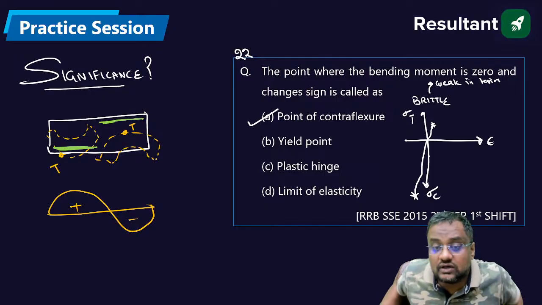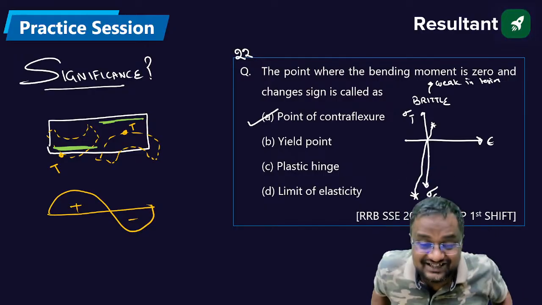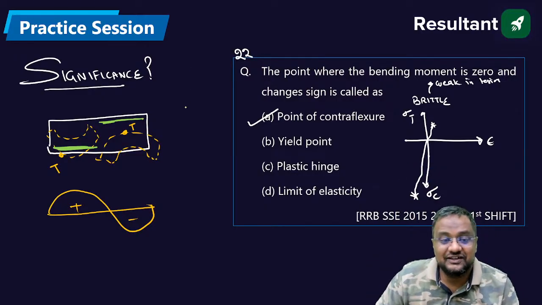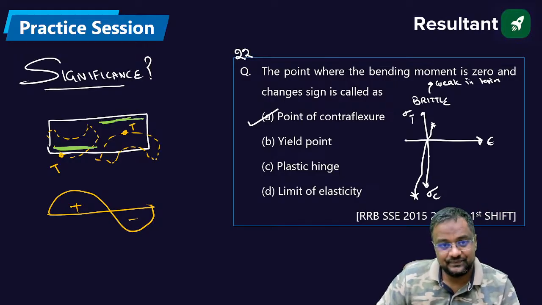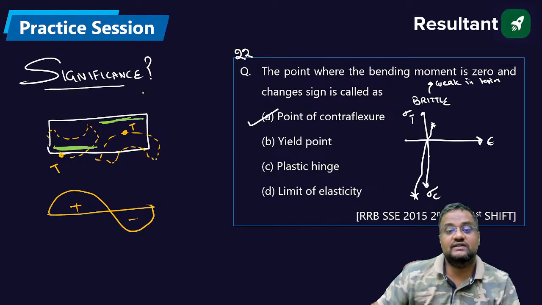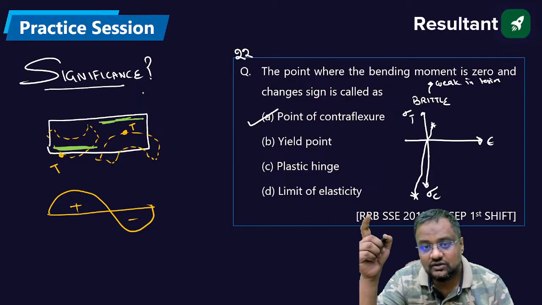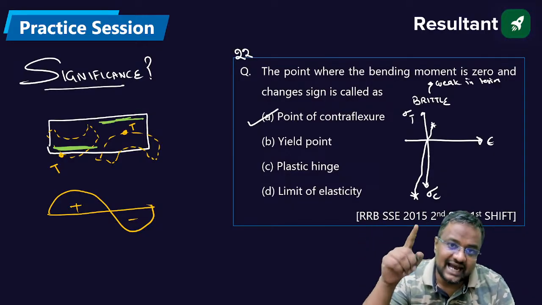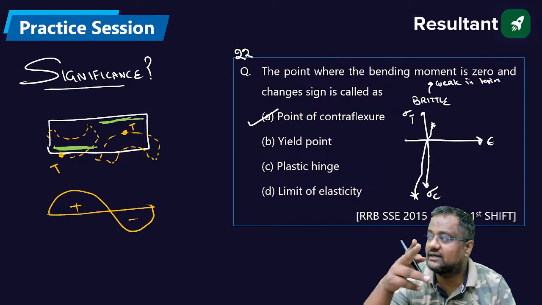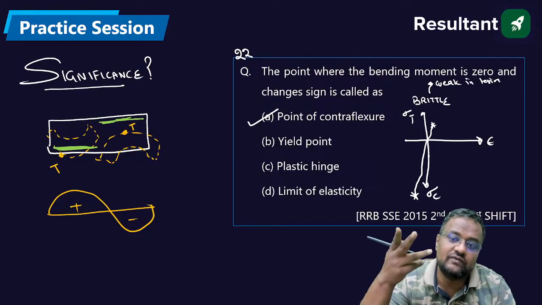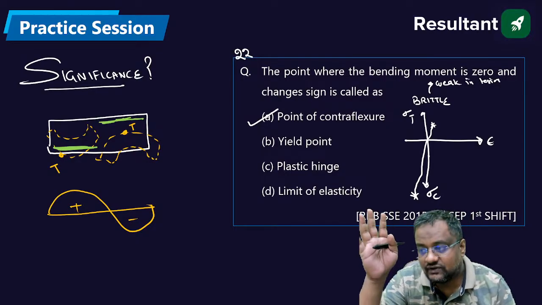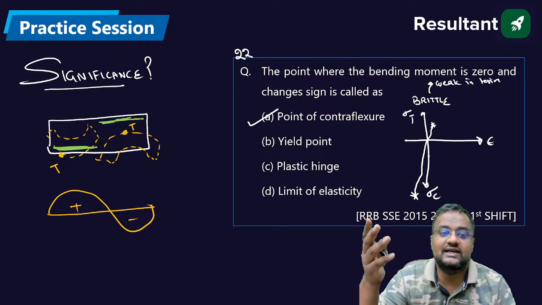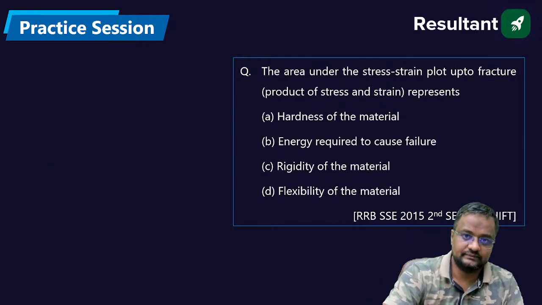So point of contraflexure is not developed just to make something difficult for your questions. Its significance is that the site engineer should know at which point they have to change the direction of reinforcement.